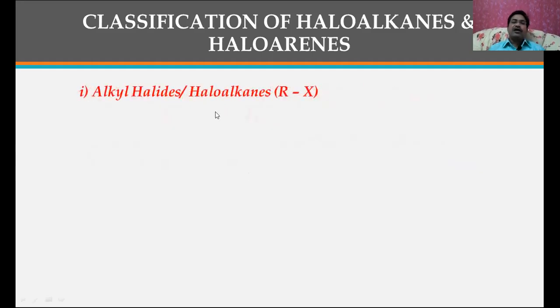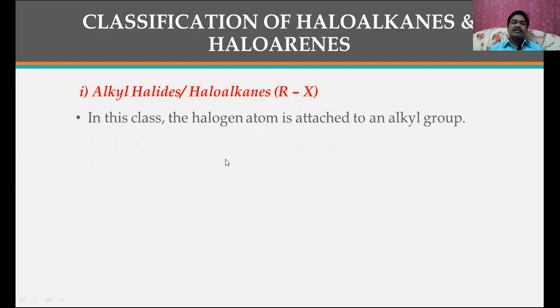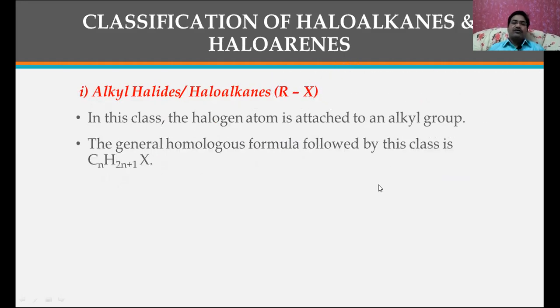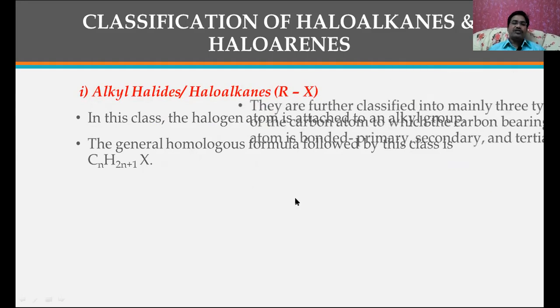alkyl halides or haloalkanes. Let us see this one. In this case, the halogen atom is attached to an alkyl group. The general homologous formula followed by this class is CnH2n+1X. Means in an alkane, one hydrogen is replaced by a halogen.